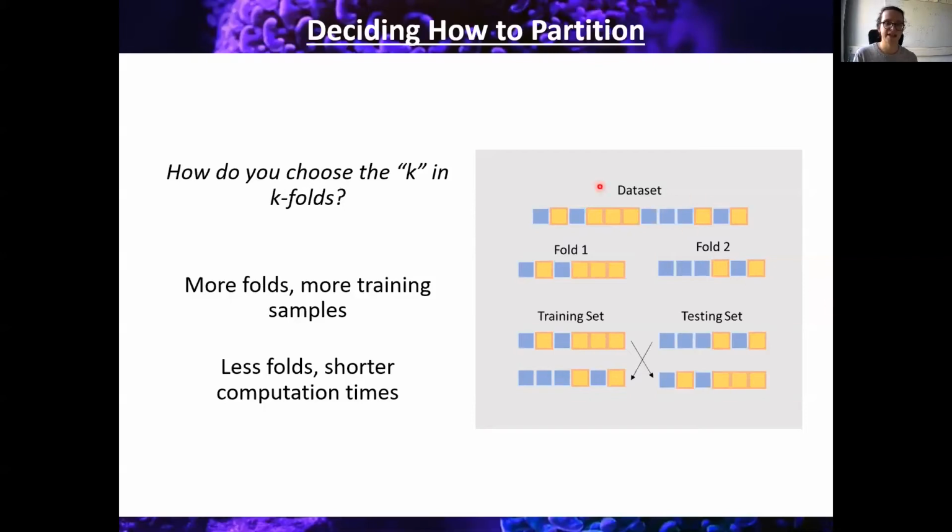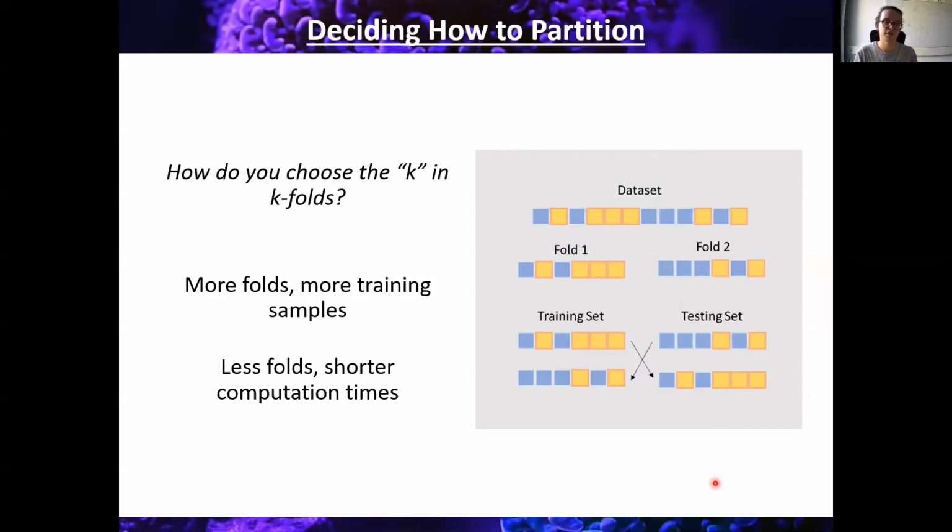So if you've got a data set here full of, I think that's about 12 trials, and we say we're going to have 2 folds, so k is 2, 2-fold classification, then we can split it into 2. Now we can train on the training set and apply to a test data set, and we can swap that round too. It's a very simple, quick way to do it, 2-fold. However, because we've got such a small number of trials in the first fold and in the second fold, it doesn't tend to generalize very well.